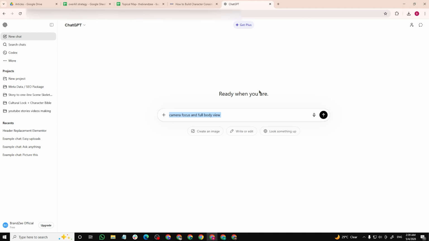And the last thing, which is also very important, is with a white background. You need these things for this technique.